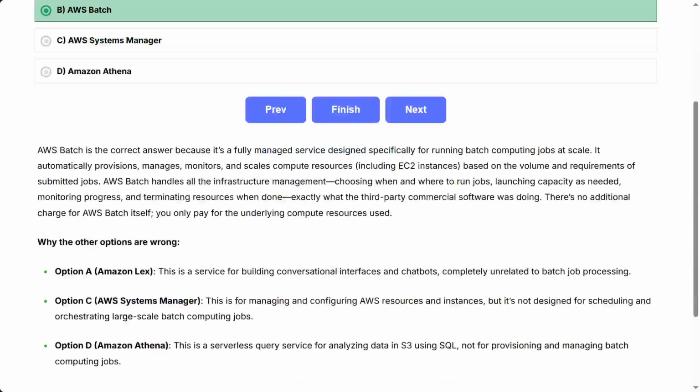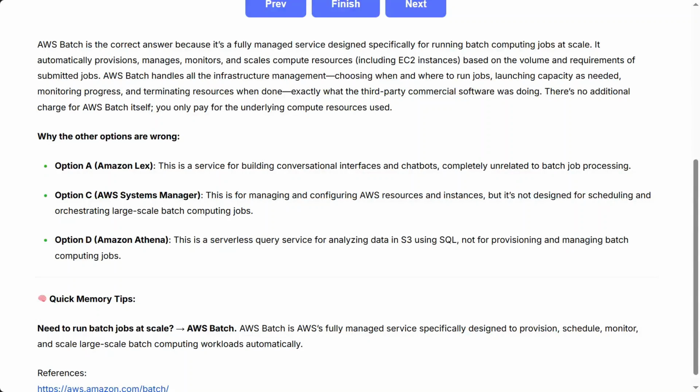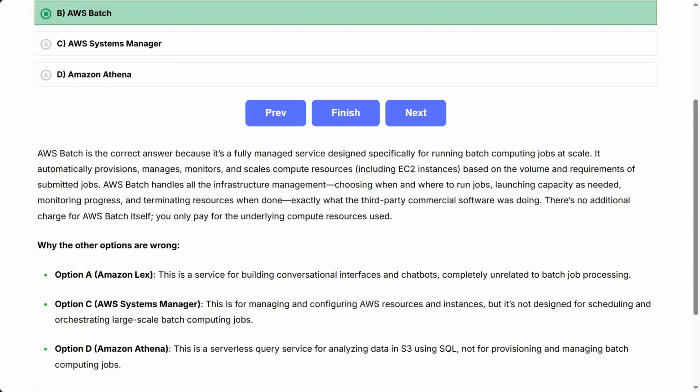AWS Batch is the correct answer because it's a fully managed service designed specifically for running batch computing jobs at scale. It automatically provisions, manages, monitors, and scales compute resources, including EC2 instances, based on the volume and requirements of submitted jobs. AWS Batch handles all the infrastructure management, choosing when and where to run jobs, launching capacity as needed, monitoring progress, and terminating resources when done, exactly what the third-party commercial software was doing. There's no additional charge for AWS Batch itself. You only pay for the underlying compute resources used.